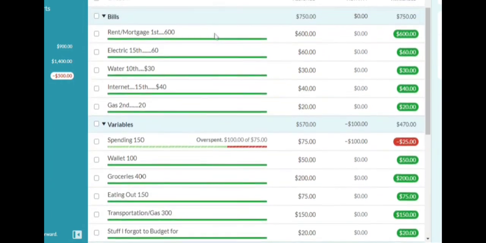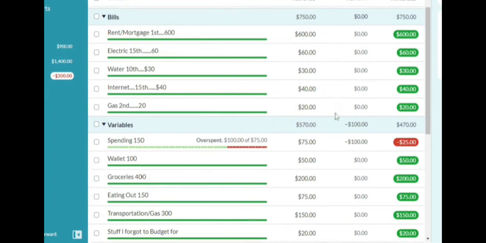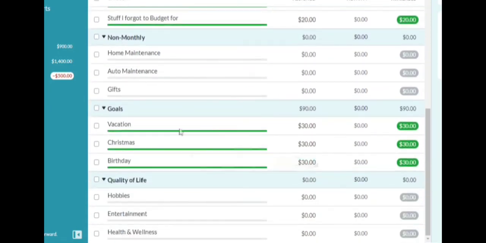You will not take any money from your rent, electricity, water, internet, or gas, because you need those to survive, right? Now, you really don't want to take it from your savings. You need that vacation, so you need that $30. Your kids are going to look at you like, Mom, Dad, did you really not have money for Christmas? So you can't take this $30. And birthdays are very important, and you spend a lot of money on them, so you're really going to need this money.